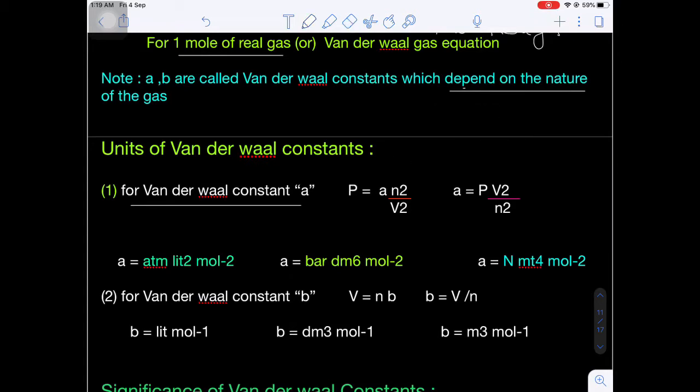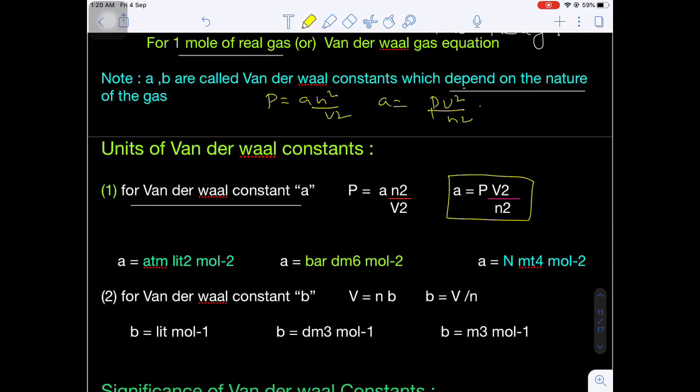Here once again I am writing: what is the van der Waals equation? What will be the reduced pressure? P is equal to a n² by V². From here a is equal to P V² upon n². Yes, P into V² upon n² is equal to a.